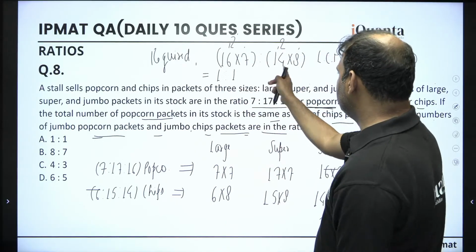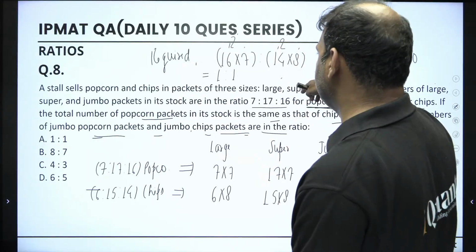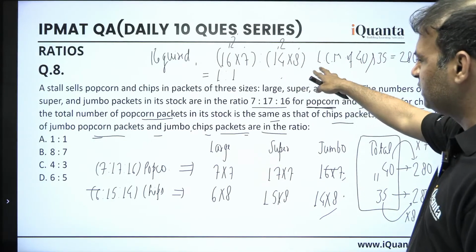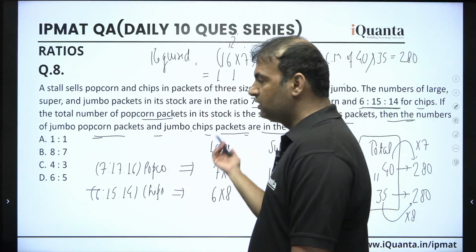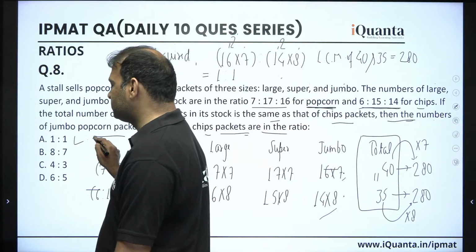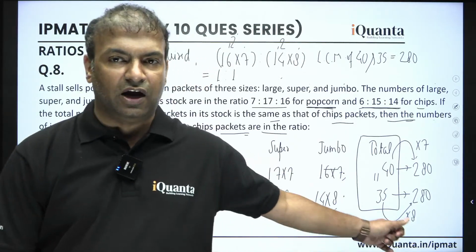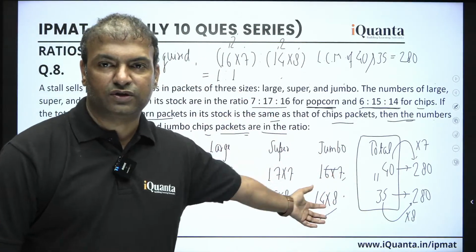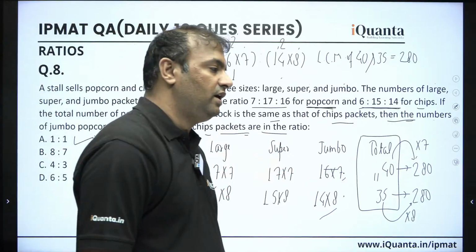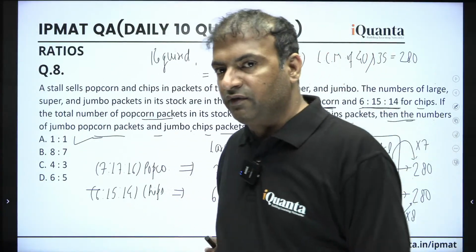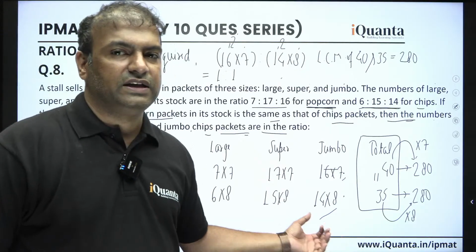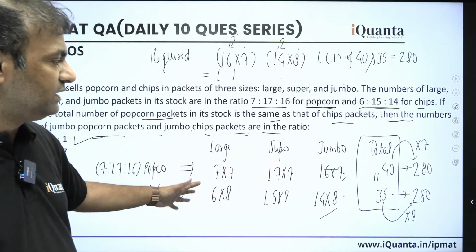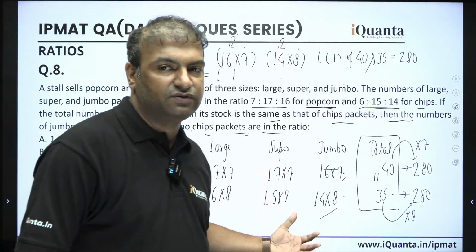So actually once you multiply them, they will be the same number. So the ratio should be 1:1, and option A must be the right answer. So this is how we can make the solution so easy and so smooth. I know a lot of people will be doing it with variables, and that is also a right way, obviously. But if you do it like this, it will save time. That is for sure.